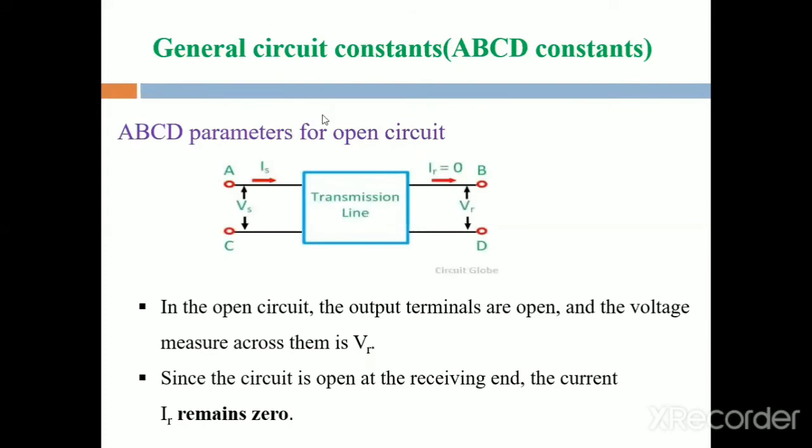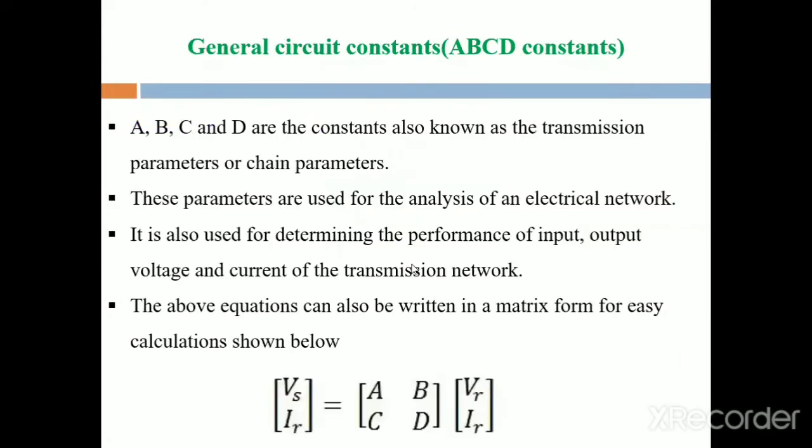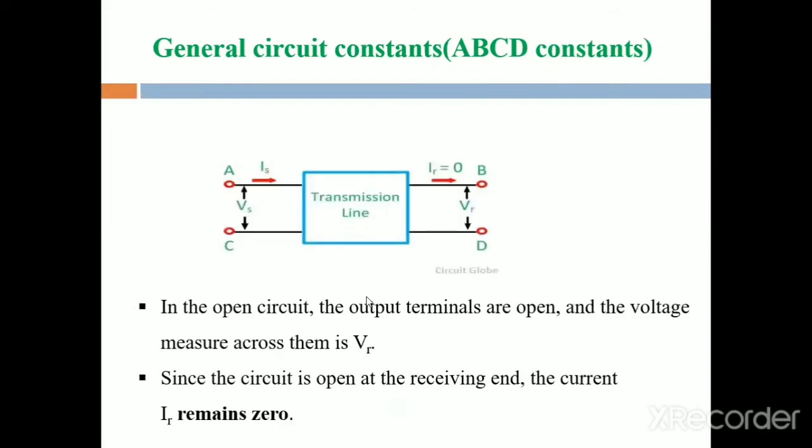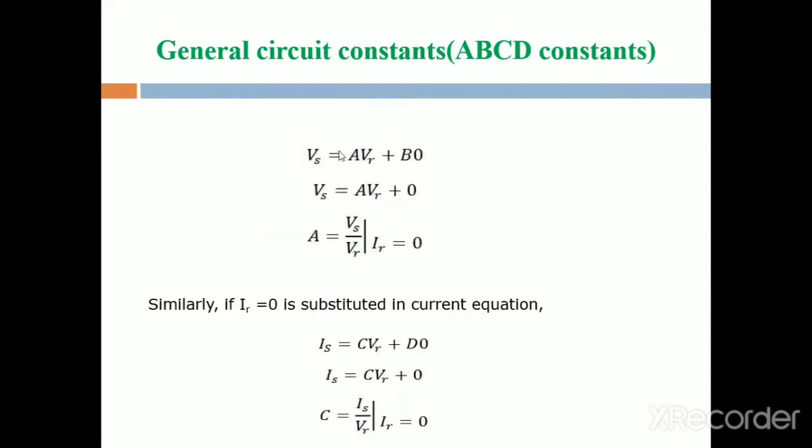These parameters are obtained when the circuit is in the open position. Open circuit means IR is equal to 0. Substitute IR equal to 0 in the general equations, which are the generalized equations of a two-port network: substitute IR equal to 0 in Vs and in Is. By substituting IR equal to 0, we obtain the formulas for A and C.